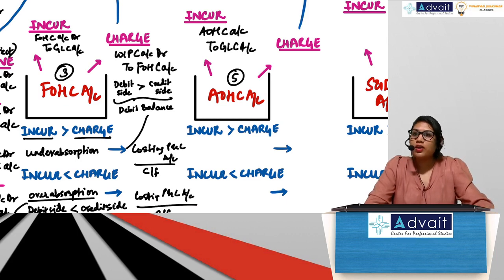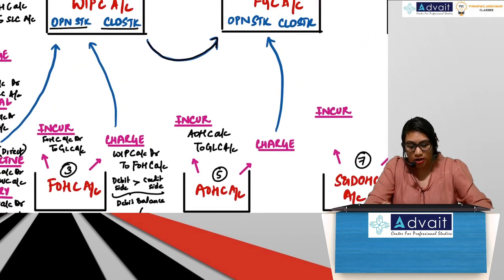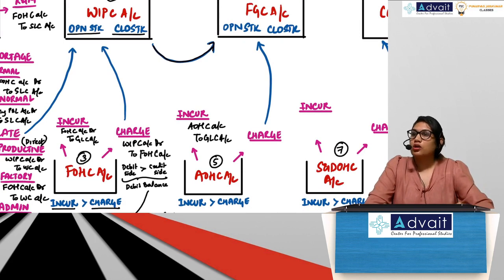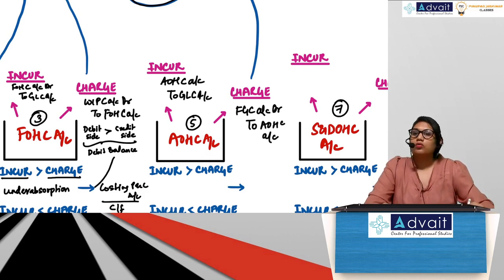AOH control account debit to GLC account. Now just like the way your FOH is charged to WIP control account, AOH is always charged to FGC control account. So what should the entry be? FGC control account debit to AOH control account.